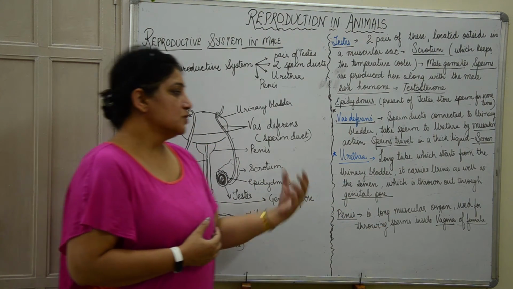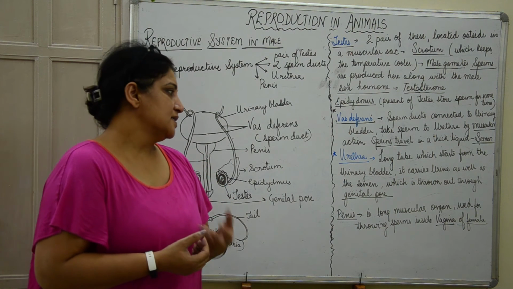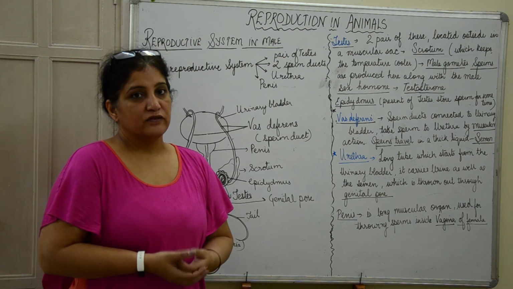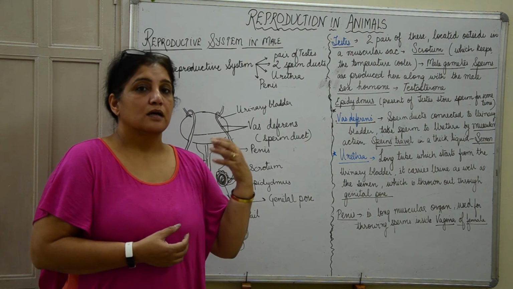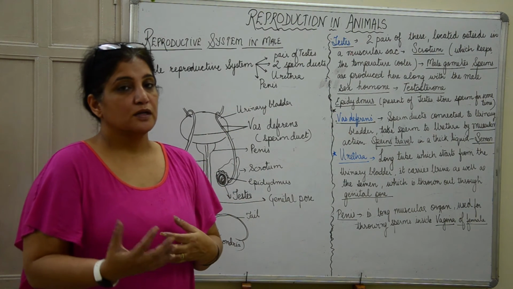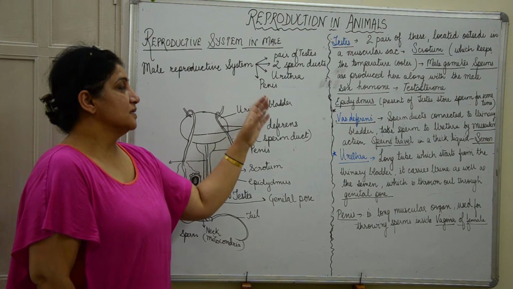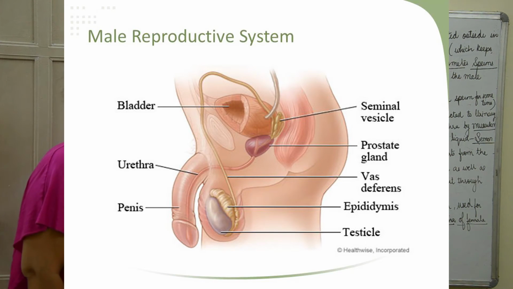Next is the penis, which is a long muscular organ present in males, and it is used for throwing the sperms out inside the vagina of the female. So this is the organ of penetration. This is about the male reproductive system with its four major parts: the testes, the vas deferens, the urethra and the penis.